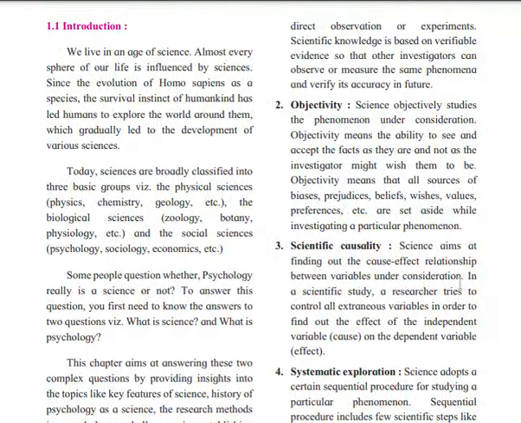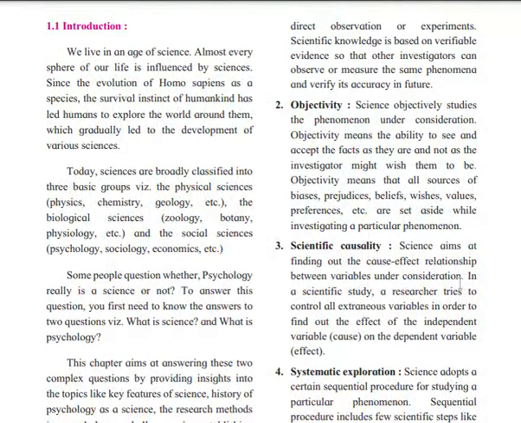Scientific causality: science aims at finding the cause and effect relationship between the variables under consideration. Variables are the many things in this world that stimulate you every now and then.